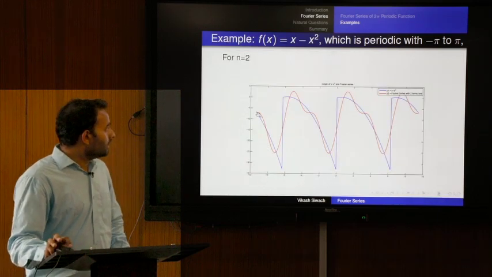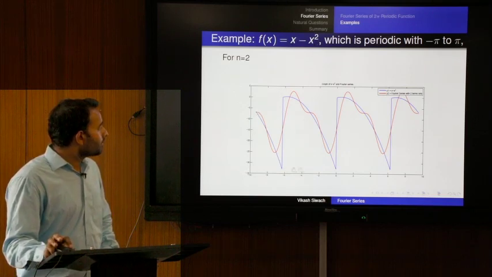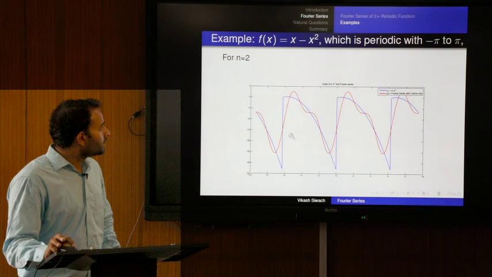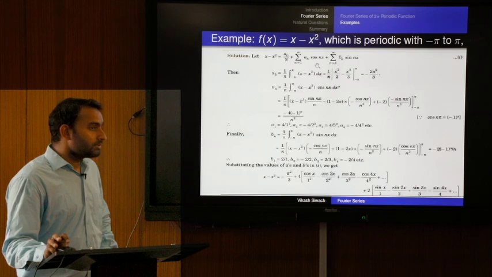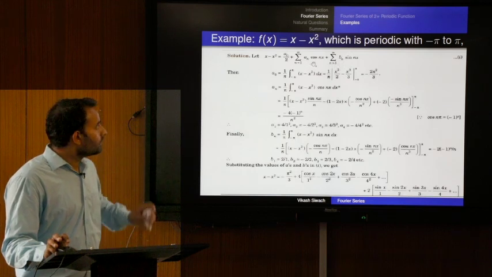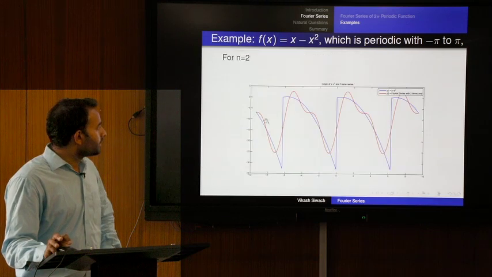In this graph, the blue line is the graph of the function x minus x square, which is 2 pi periodic. From minus pi to pi we defined this function and then we repeat the graph. If we take n is equal to 2, we are taking only the starting 2 terms, for n is equal to 1 and n is equal to 2. Then the right hand side series representation is shown by the red line. So, this is when n is equal to 2.